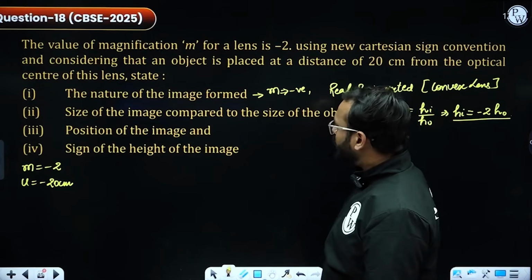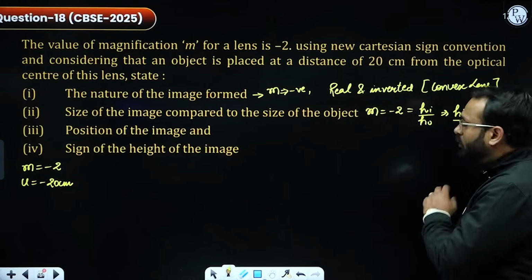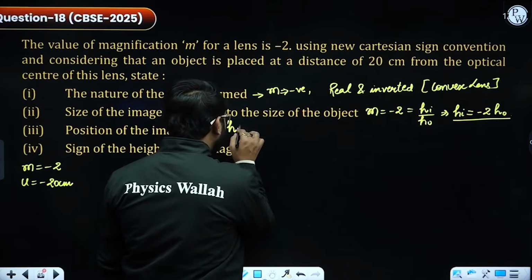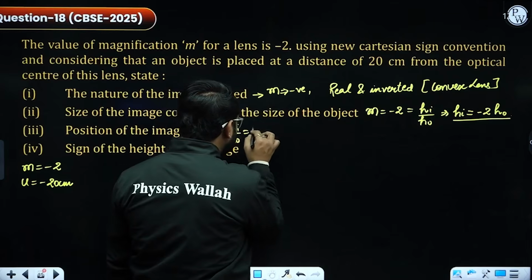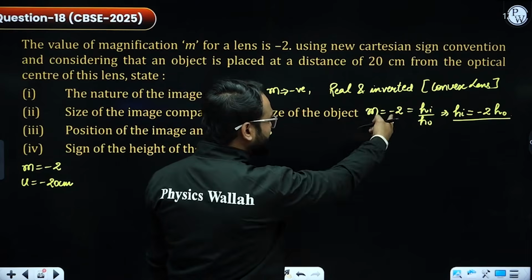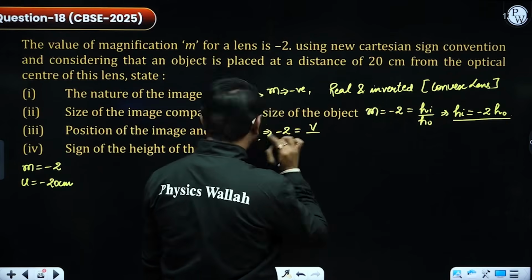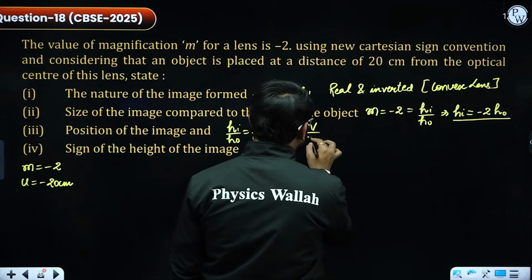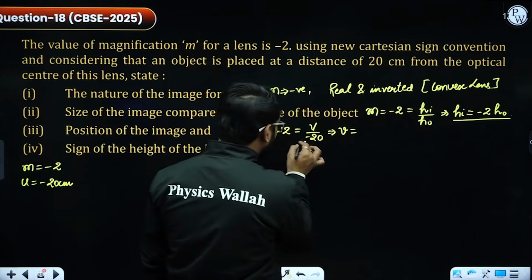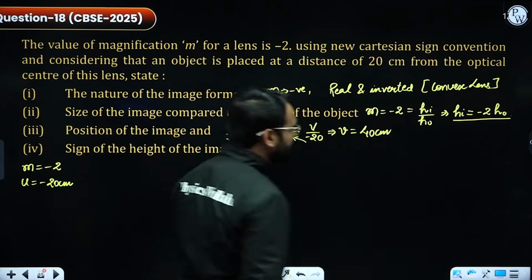Talking about the position of image, that means I need to calculate the value of V. For that, I am going to use HI by HO equals V by U. Height of image over height of object is given as -2, which equals V, which is unknown, over U, given as -20. By cross multiplication, the value of V comes out as 40 centimeter.